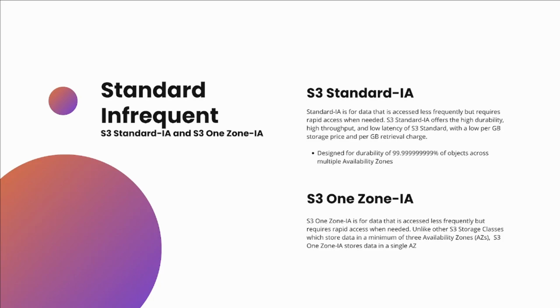So be careful with this one, because yes, you may save a little bit more money, but in the case that one availability zone is destroyed or there's an issue going on with it, your data may not be available. They try to make that single availability zone very durable, but things happen. So if you definitely need your data, put it in Standard IA. But if you want to save a few bucks and you don't mind if something happens, you can put it in One Zone IA.